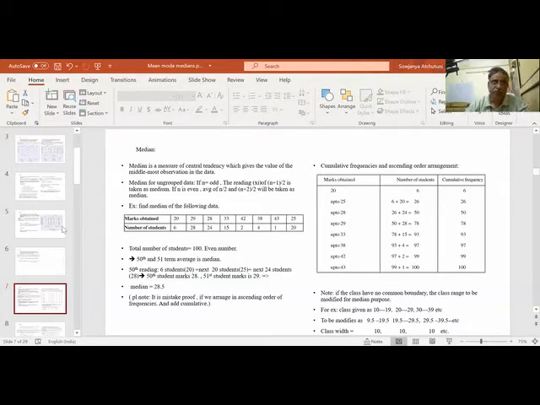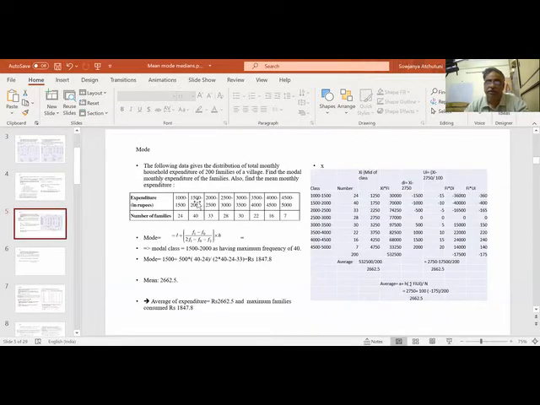In earlier cases we have seen it is already given as a common figure. See, 1500, 2000. The next class starts with 2000, it is not starting with 2001. If it starts with 2001, then we have to make it 2000.5, 2000.5. Both have to superimpose.